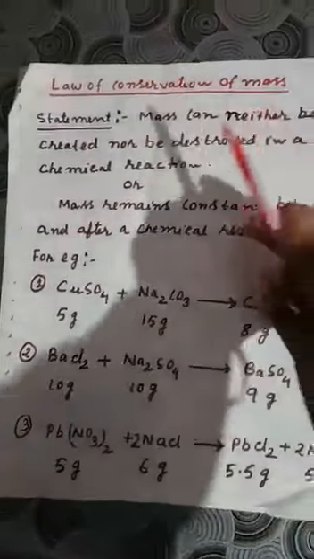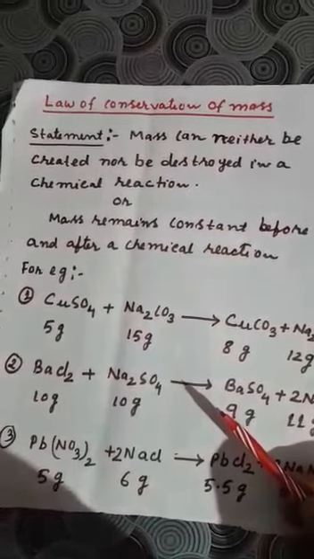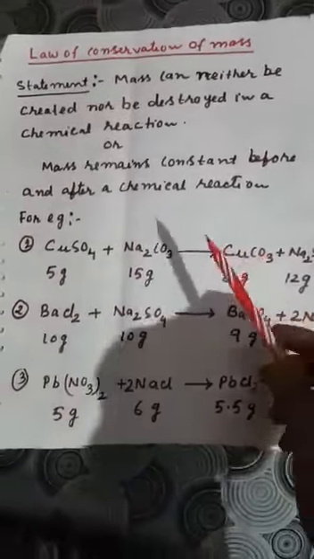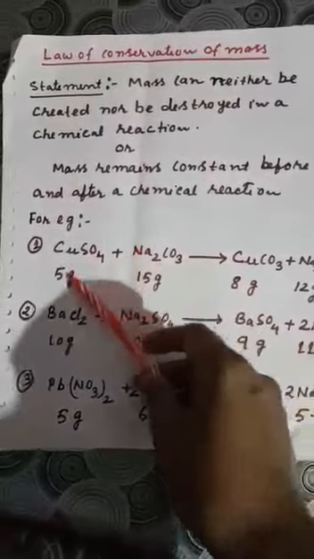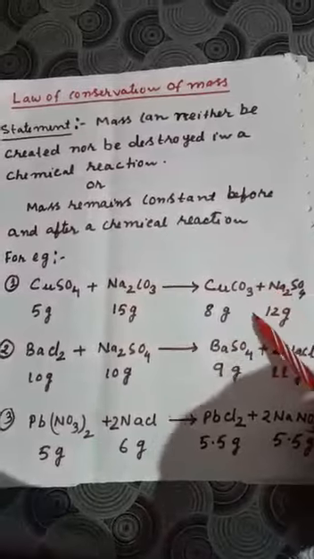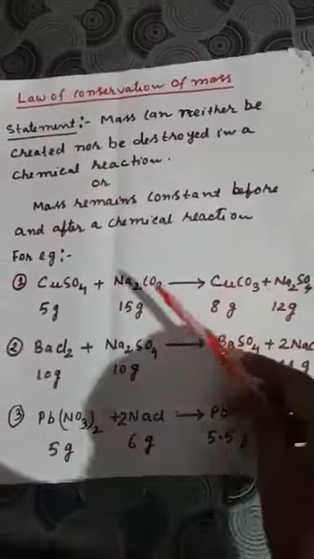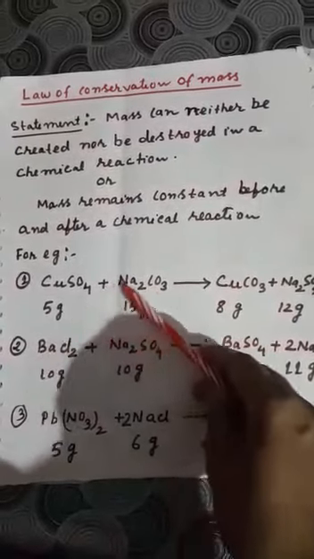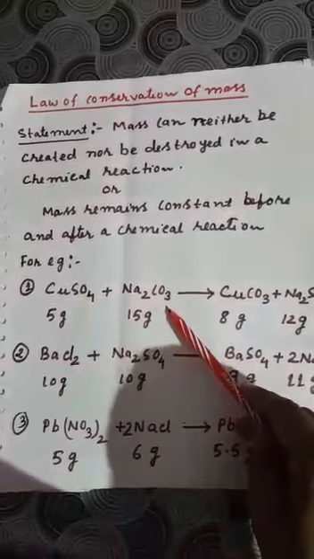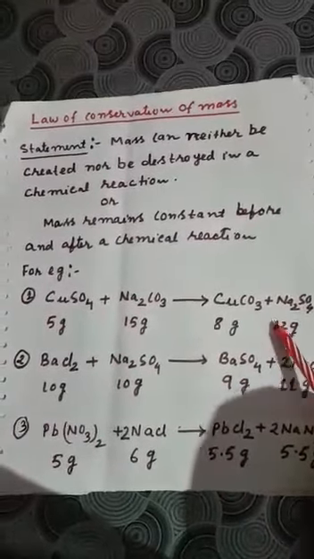Law of conservation of mass states that mass can neither be created nor be destroyed in a chemical reaction. That is, mass remains constant before or after a chemical reaction. We know that in a chemical reaction, the substances that react are called reactants, and the substances that we obtain after reaction between the reactants are called products. That means, if on the left hand side you are taking suppose 5 grams of copper sulfate and 15 grams of sodium carbonate, on the right hand side you should get exactly 20 grams of products only.